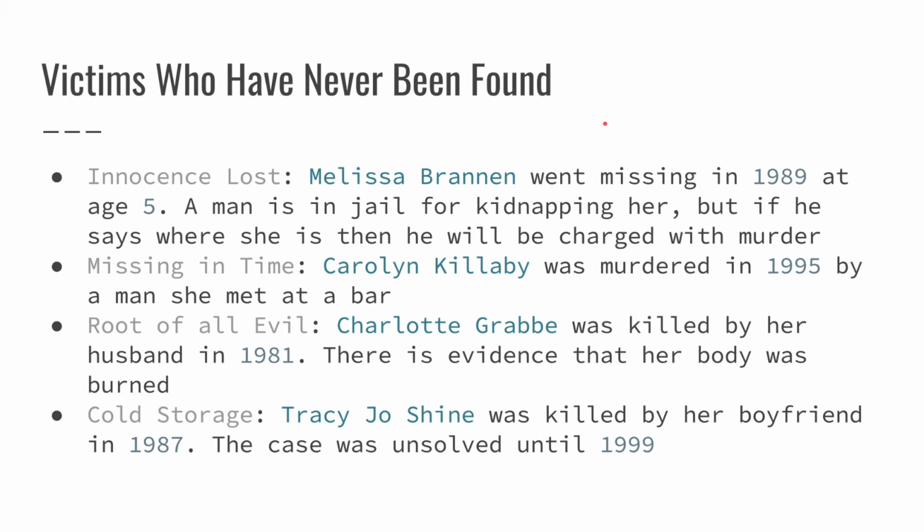So the first was Innocence Lost about Melissa Brannon, who went missing in 1989 at the age of 5. A man is in jail for kidnapping her, but if he says where she is, then he will probably be charged with murder. Missing in Time is about Carolyn Killaby, who was murdered in 1995 by a man she met at a bar. Root of All Evil, Charlotte Grabby was killed by her husband in 1981. There was evidence that her body was burned. They didn't find any bones or anything.